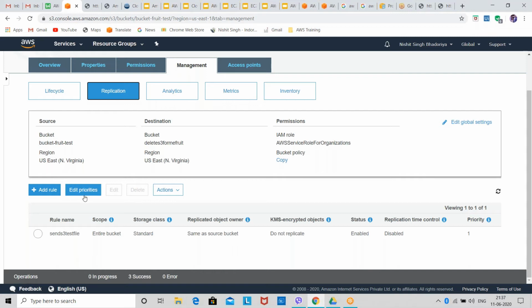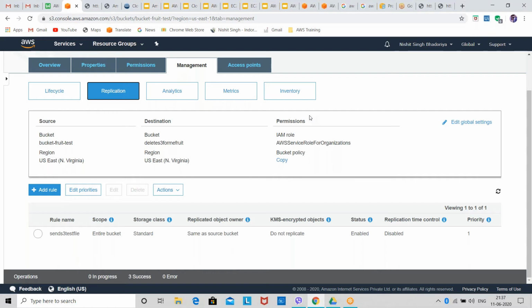With my curiosity, I'm asking: since Amazon has so many services internally, these kinds of replication activities will be under which service? S3 only. No, they are not using any third party service. S3 will do each and everything.